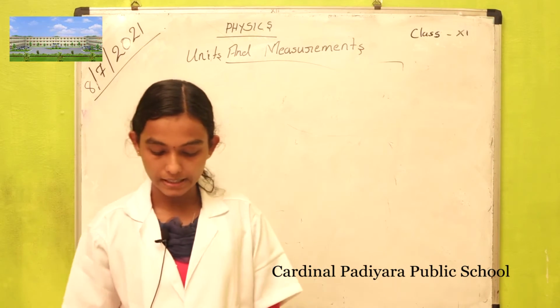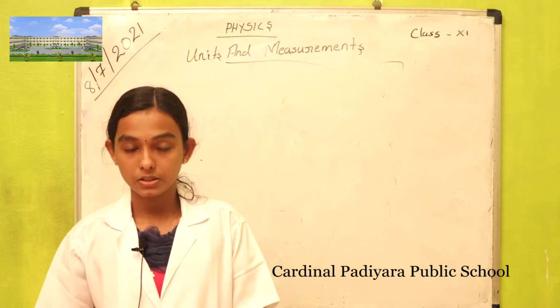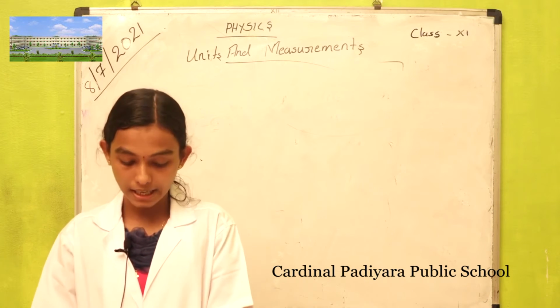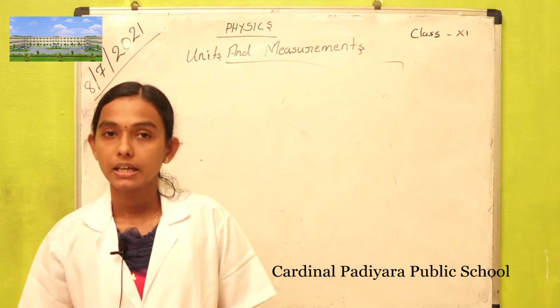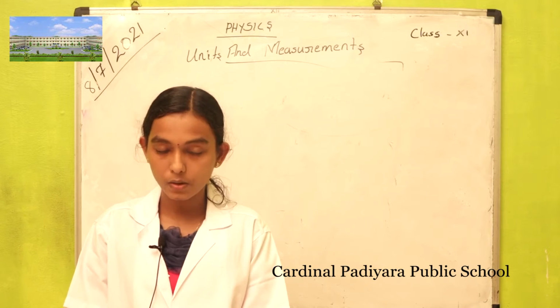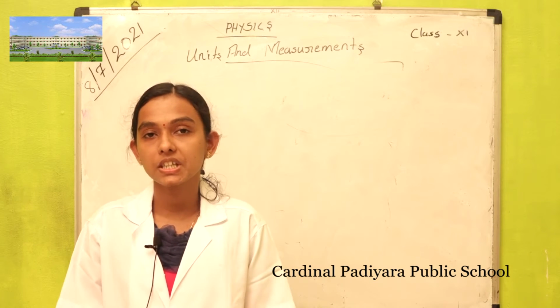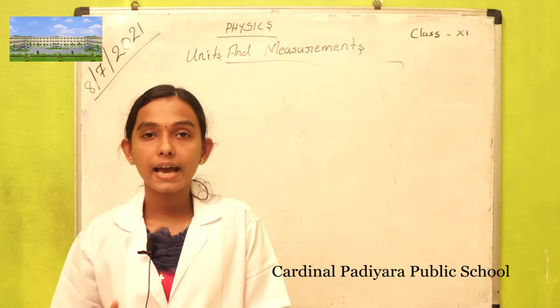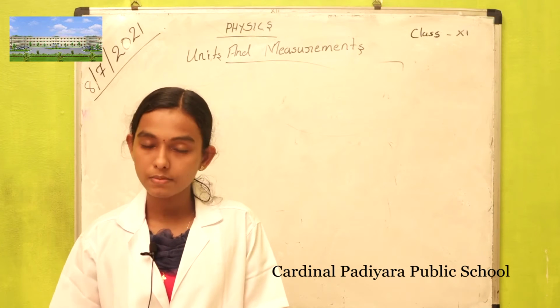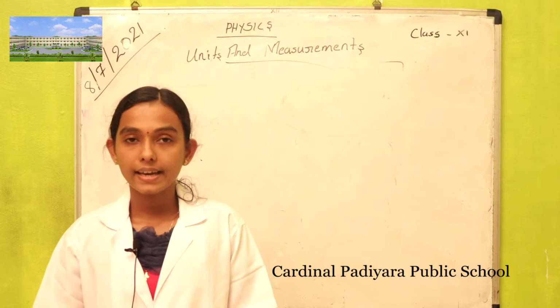Measurement of length. The length can be measured in two ways, that is direct method and indirect method. A direct method is using any meter scale or vernier scale, screw gauge, spherometer. We can measure the length directly by using meter scale, spherometer, screw gauge, etc. This is called a direct method.